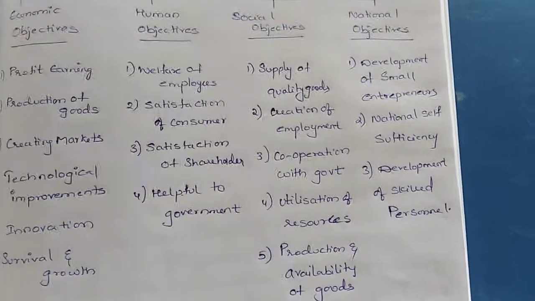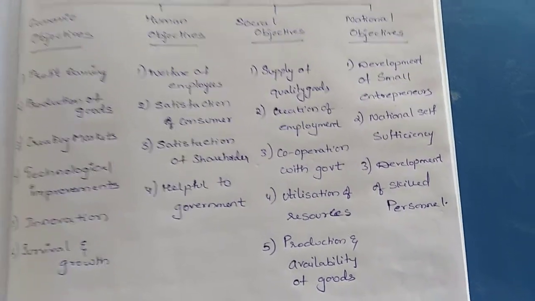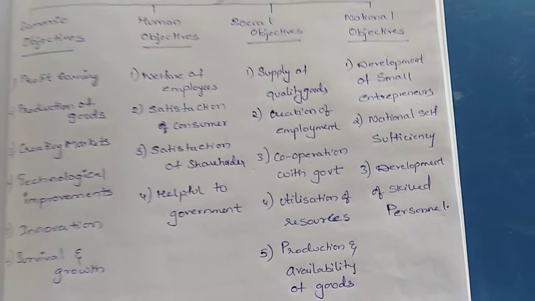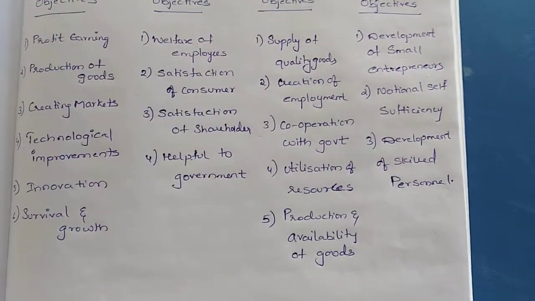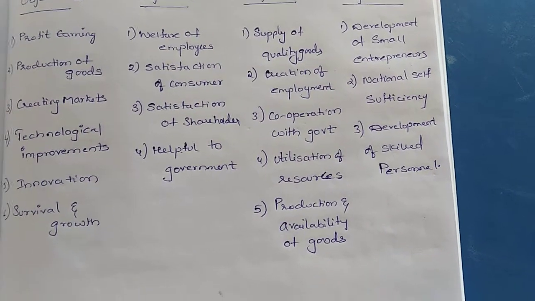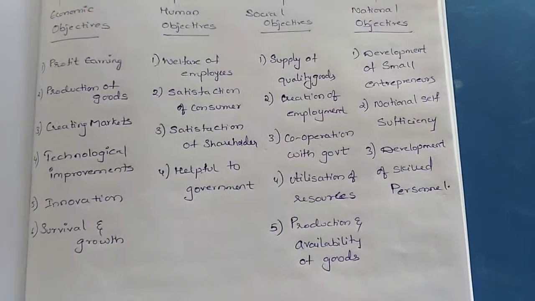The resources are mainly money, material, machine, man. These come under the resources, and they have to use these resources in a proper way. Next, production and availability of goods. This means the goods should be produced as per the requirement of the consumers.